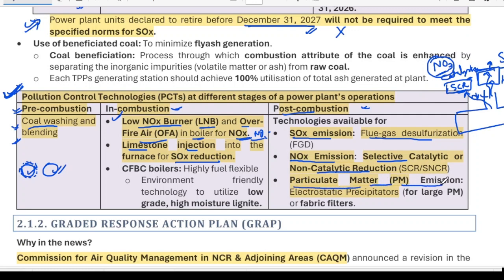For particulate matter emissions, to reduce the emissions, we can use electrostatic precipitation. These are precipitators which are charged in the positive and negative domain.